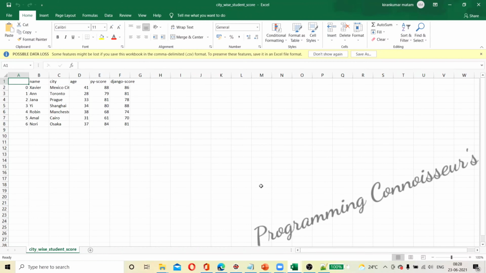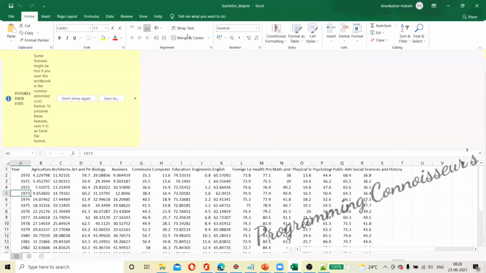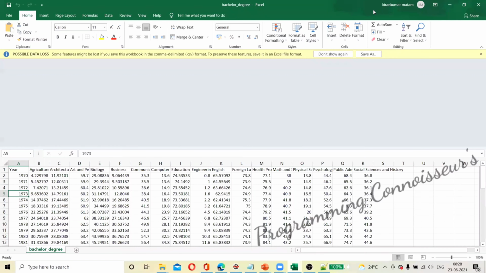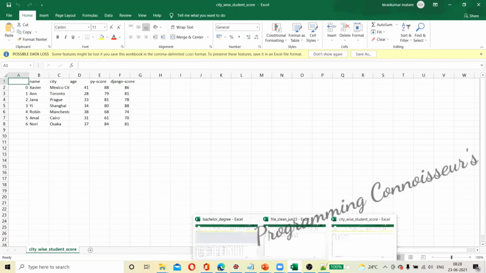Yeah, we have less data only. We'll go with this data only, or what is this file name? Yesterday we have done the bachelor degree XLS, right? Yeah, that also will go, no problem.